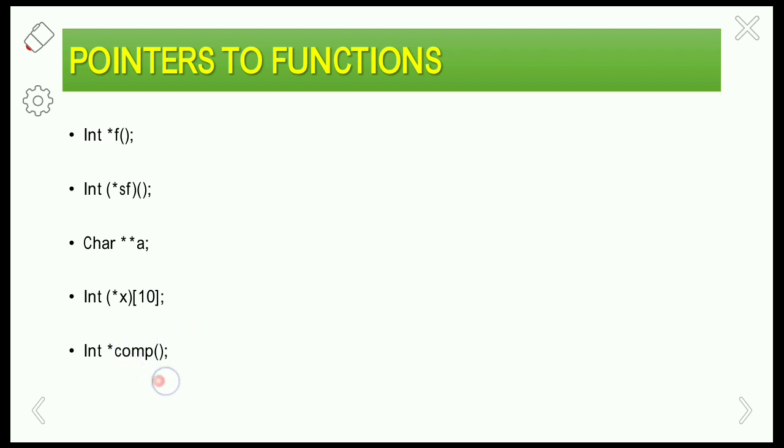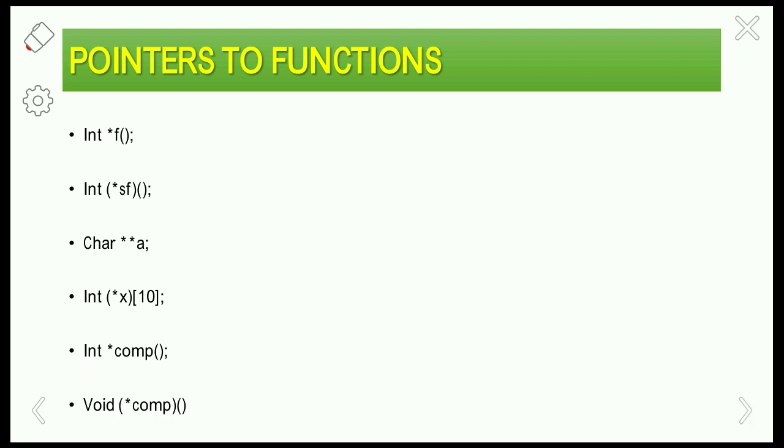There is no parenthesis around it, so comparison is a function that returns a pointer to an integer. Always start from the right side to the left side. Comparison is not given in any parenthesis, so comparison is a function that returns a pointer to the integer type.